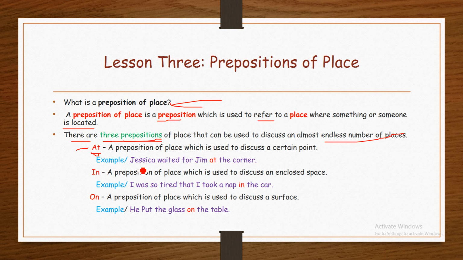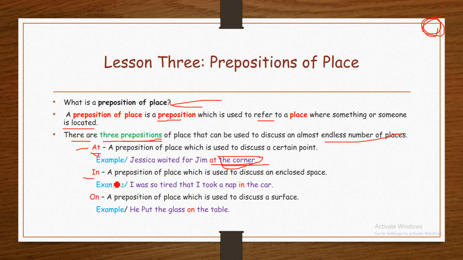For example, Jessica waited for Jim at the corner. At the corner. The corner is a certain point where Jessica waited for Jim. This corner is a certain point where she waited.